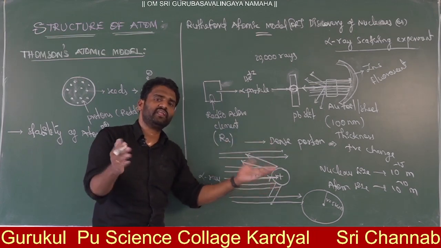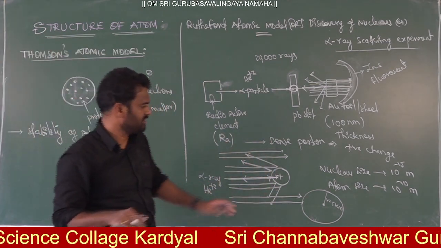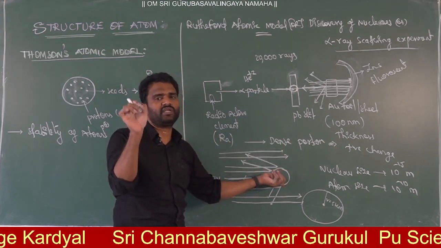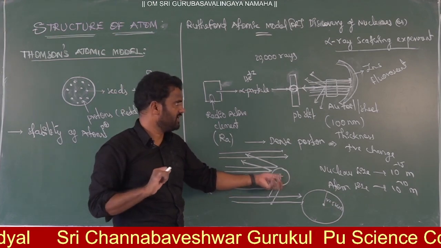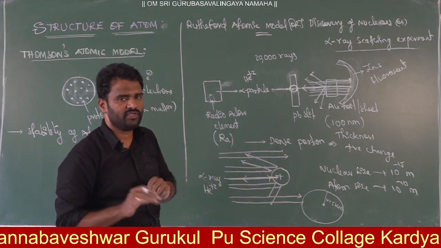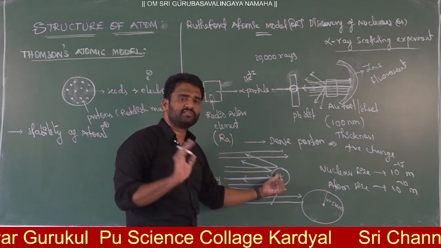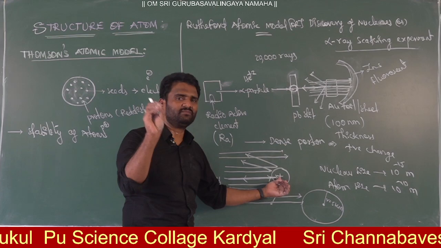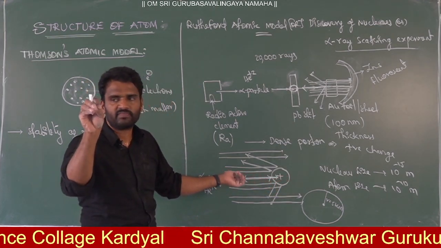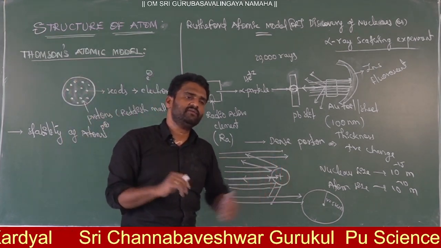That means more than 90% will be having electrons, and out of 20,000, only one fraction, 10 power minus 5 fraction, will be the nucleus volume. That is what he concluded. So in every atom there will be a nucleus. In the nucleus there will be a positive charge, which is nothing but protons. Protons are located at the center of the atom. Now how will these protons get stability?